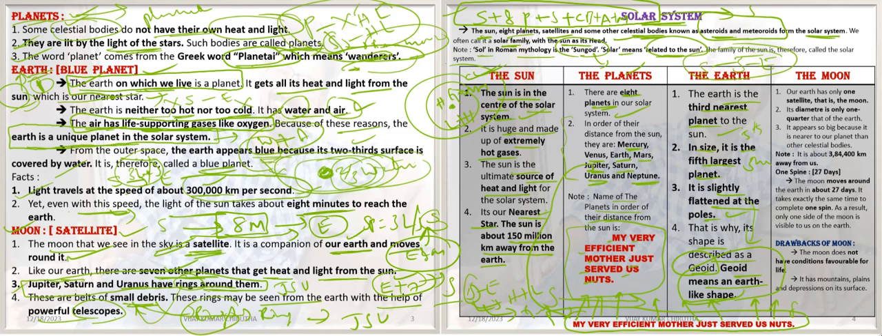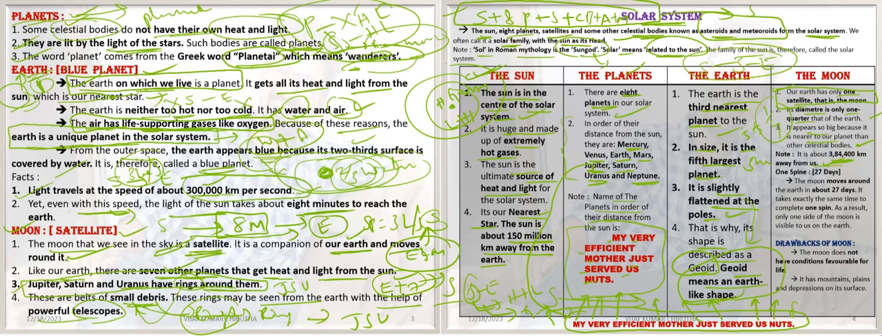Our Earth has only one satellite, that is the Moon. If you compare Earth and the Moon, its diameter is only 1/4 of the Earth. It appears so big because it's nearer to our planet than the other celestial bodies. It is about 3,84,400 kilometers away from Earth.